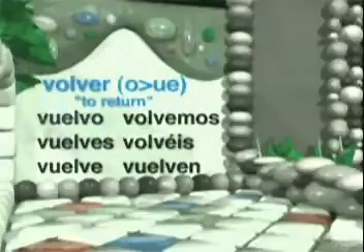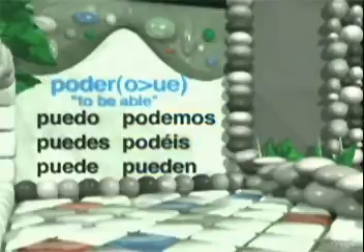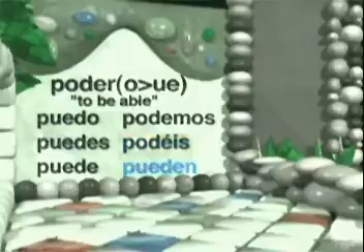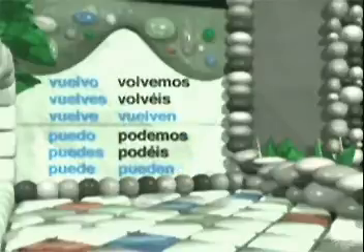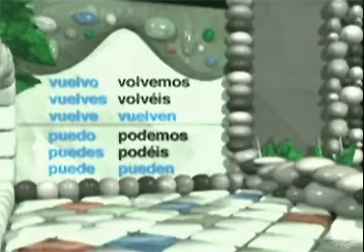Here are the whole conjugations of volver and poder, just in case you missed them. Volver. Vuelvo. Vuelves. Vuelve. Volvemos. Volvéis. Vuelven. Poder. Puedo. Puedes. Puede. Podemos. Podéis. Pueden. Just make the vowel change in the stem in all the forms except nosotros and vosotros. And though we didn't have any problems here, remember to watch out for crazy yo forms.